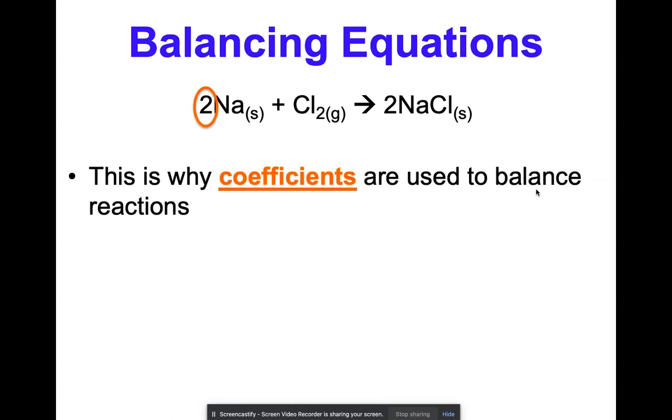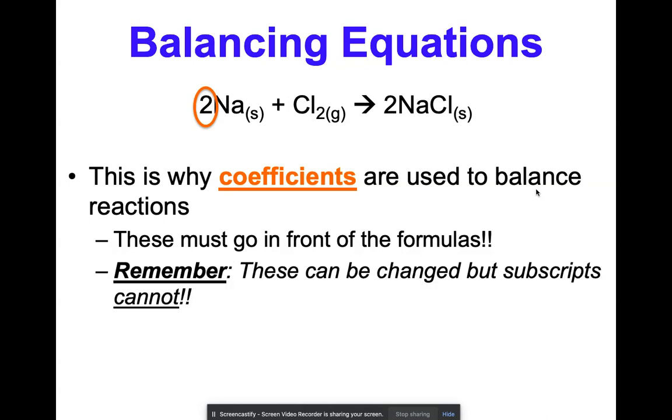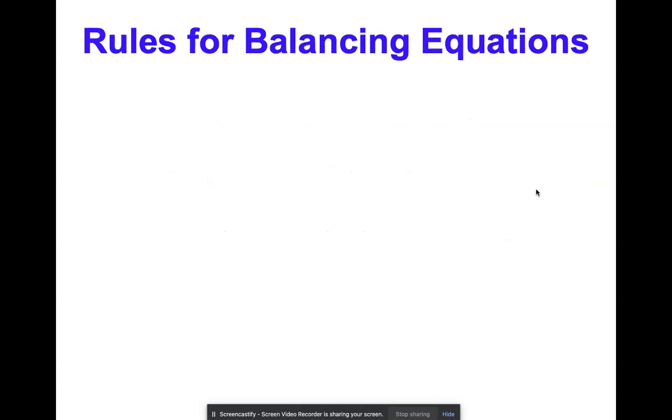This is why there are coefficients, and we use those to balance reactions. These must go in front of the different formulas or different atoms. Remember, subscripts cannot be changed. So things like that, that's a subscript, that's a coefficient. Please only change the coefficient.